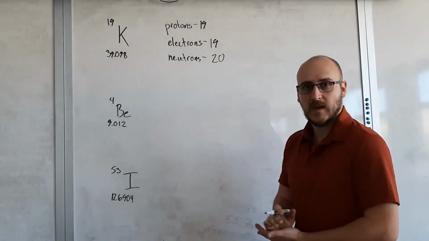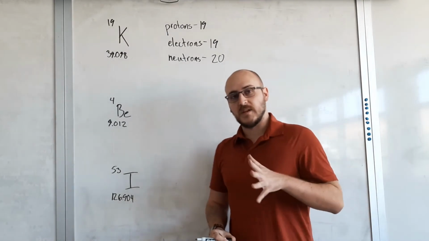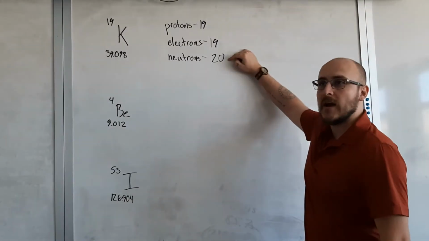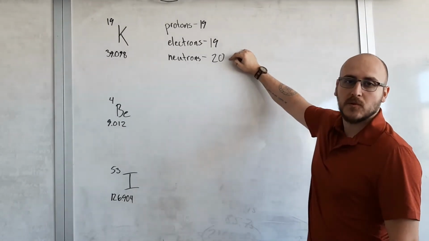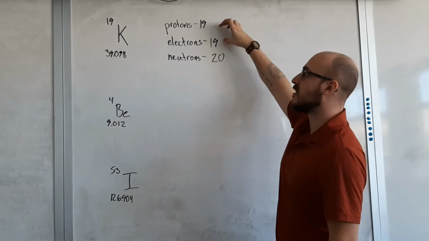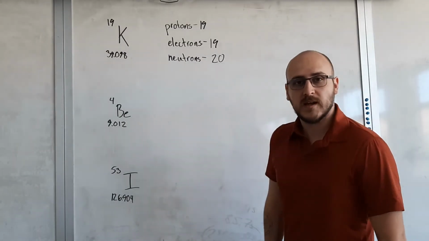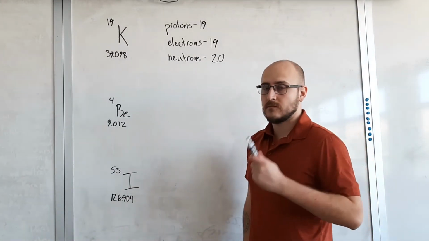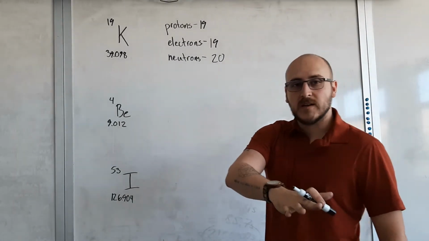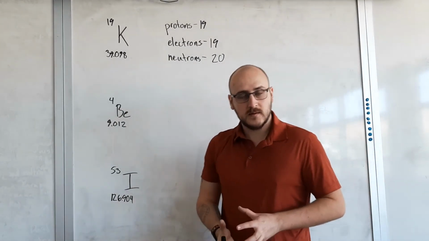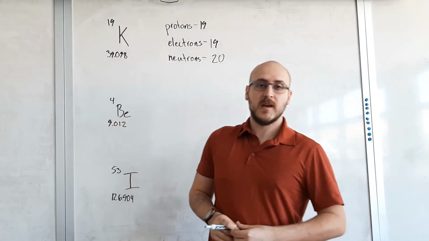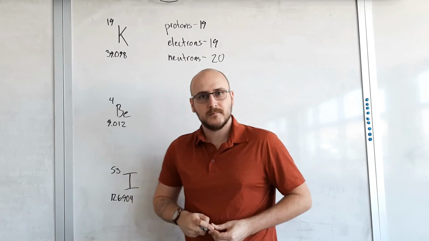One trend that you'll end up seeing when you're calculating your neutrons: for elements at the very beginning of the periodic table, at the top, the number of neutrons is going to be very close to the number of protons and electrons. Always larger, but close. Once you get lower down on the periodic table towards the heavier stuff, the number of neutrons is going to spike. The reason for this is because when we're looking at an atom,